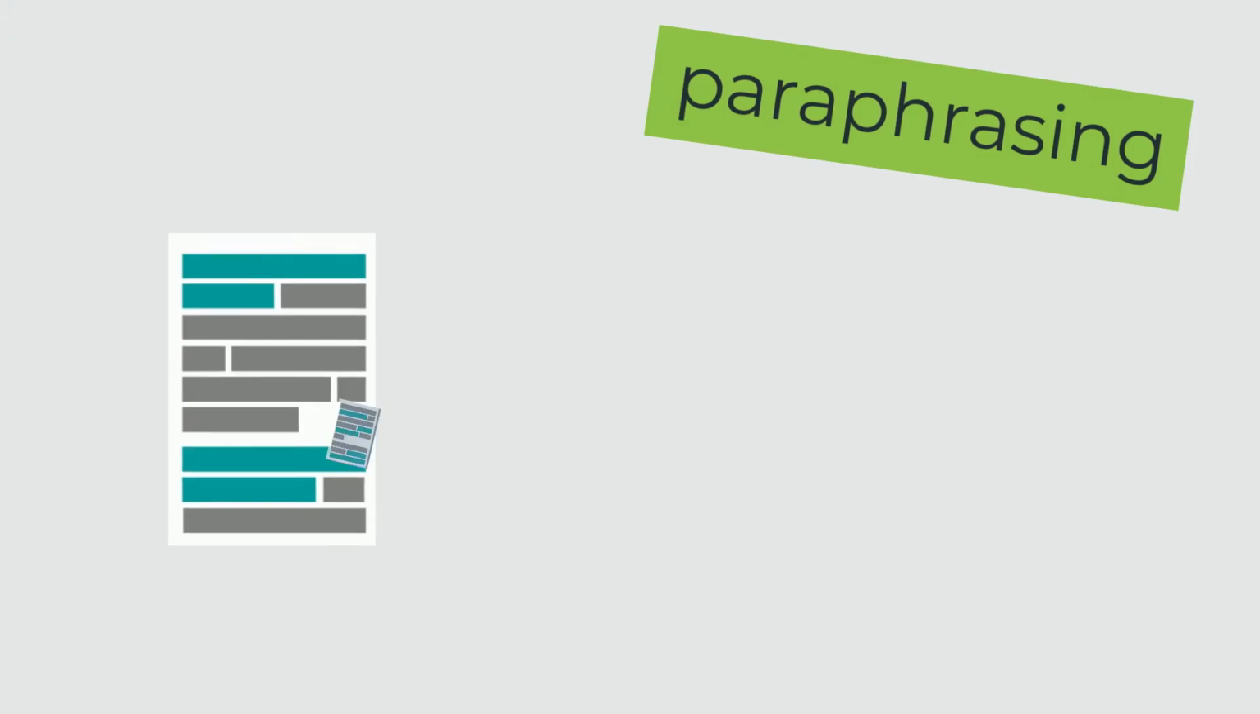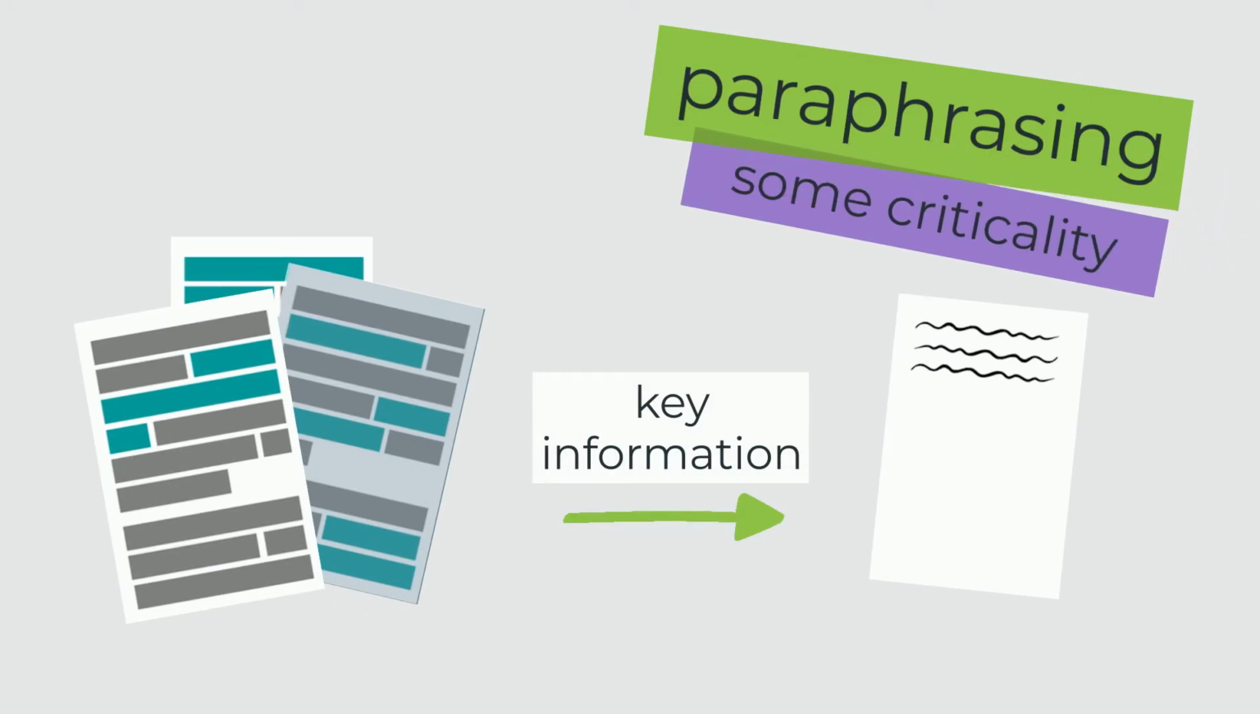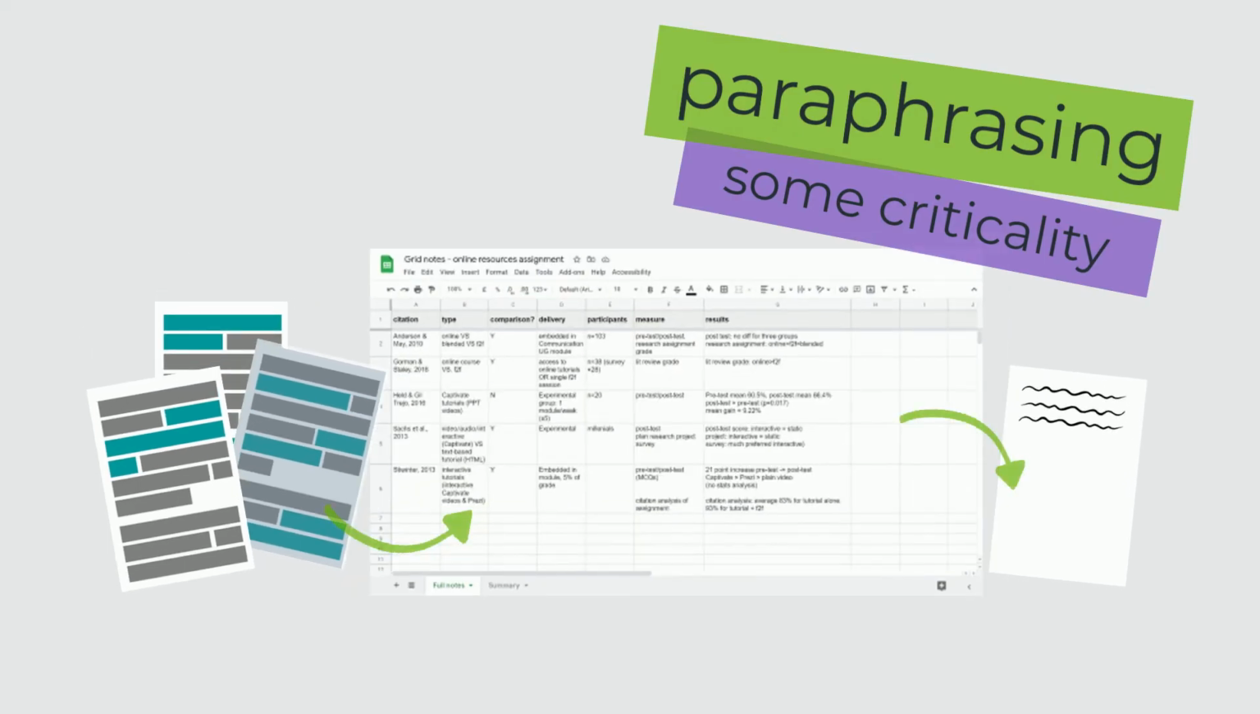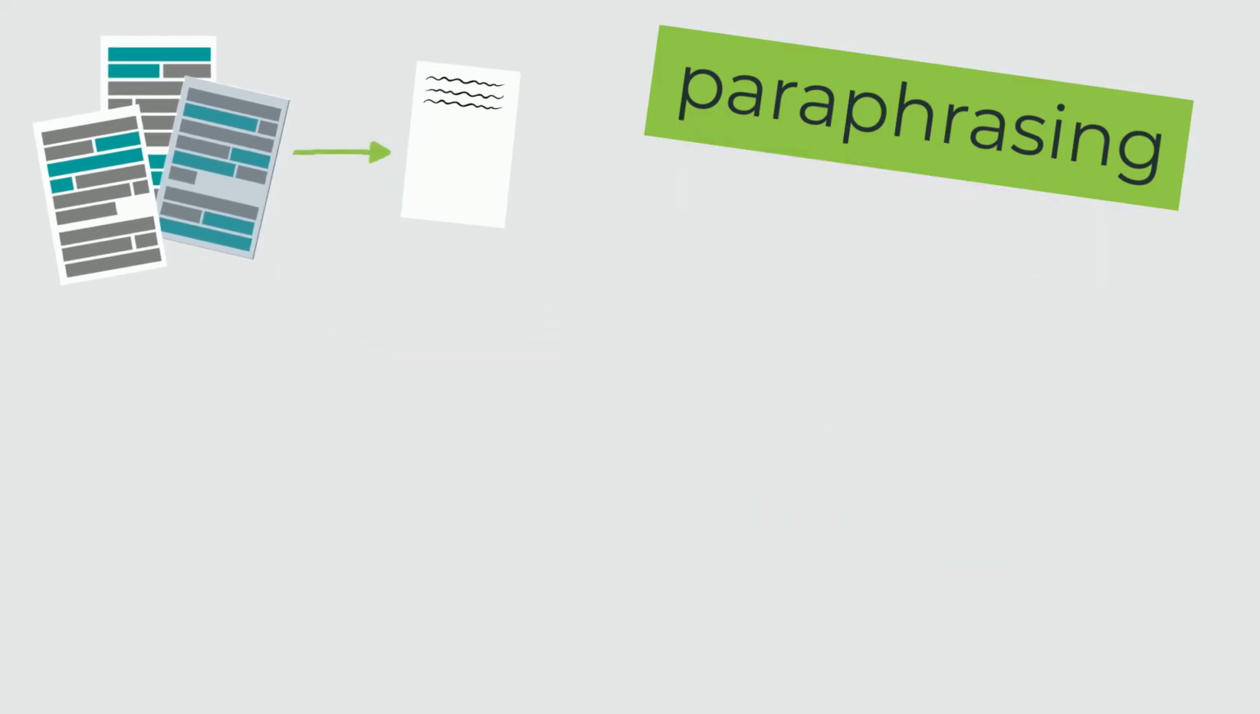In paraphrasing, you summarise key information from a source in your own words. This shows some criticality as you're starting to process the information. A good practice is to take notes on just the relevant information and then use these notes to write. Here we're interested in the key points in the source, not the specific words that were used. See our grid notes video for more information.